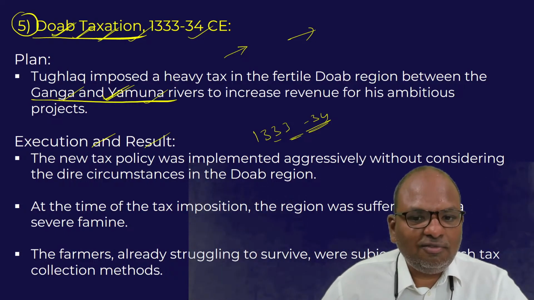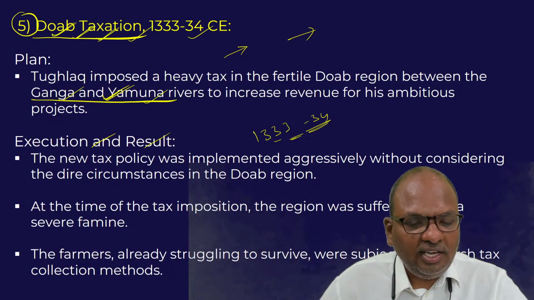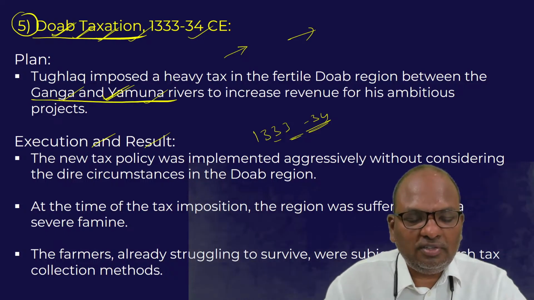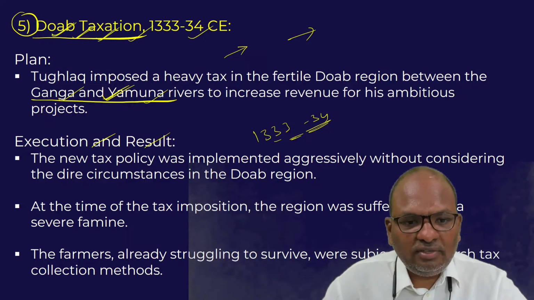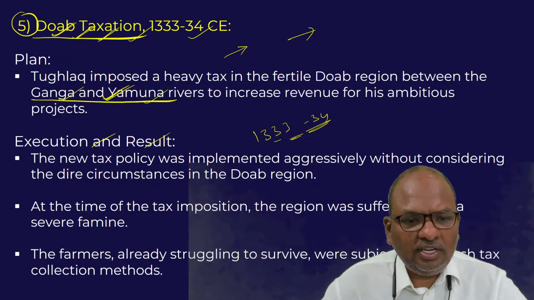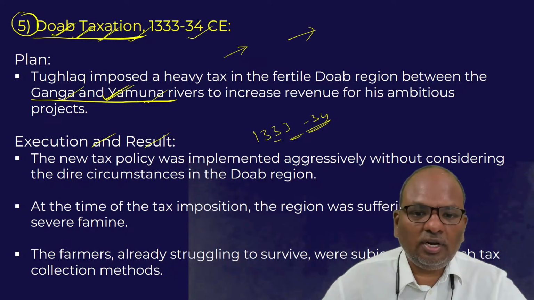People of the Doab region were already under distress, but the officers of Muhammad bin Tughlaq continued to put pressure on the people of the region to pay up the taxes. Unable to bear the exploitation of Muhammad bin Tughlaq, the people of the Doab region carried out a massive revolt against him.